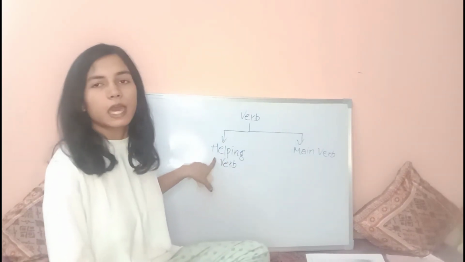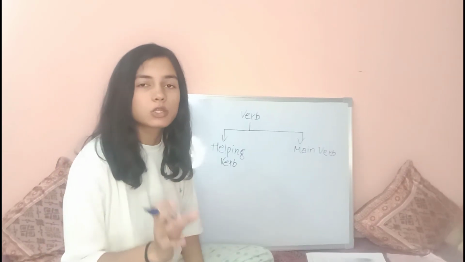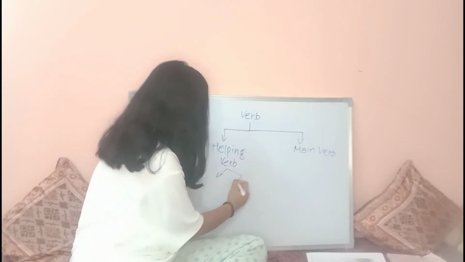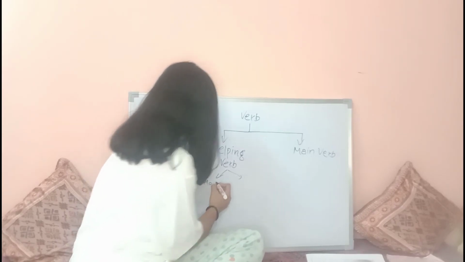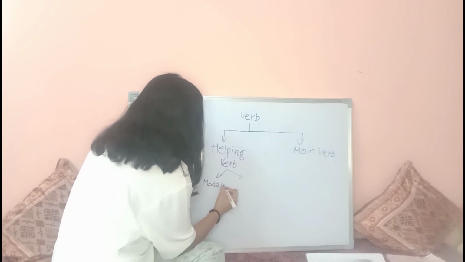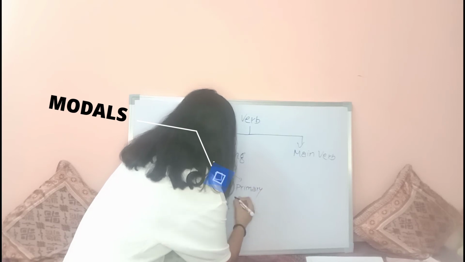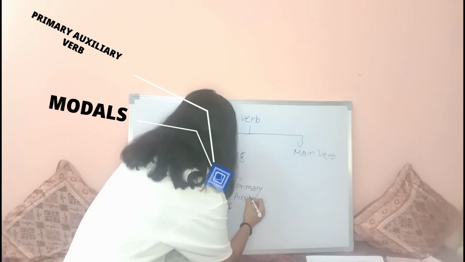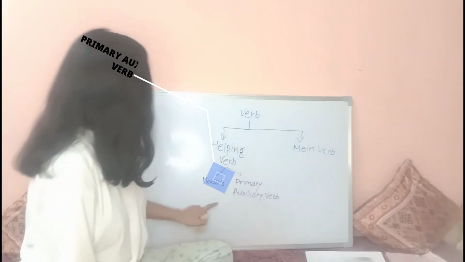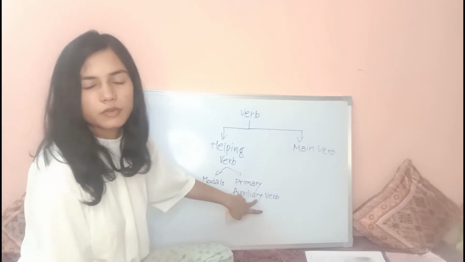But when I say helping verb, these are the verbs that help the sentence but are not used as a main verb. This is also of two types. First is modals, and second is primary auxiliary verb.